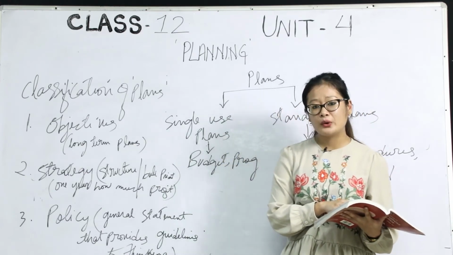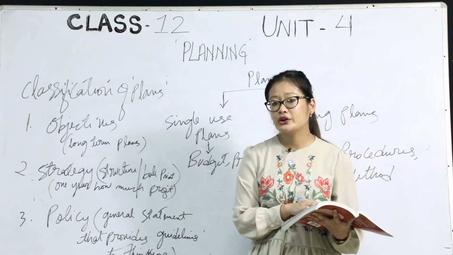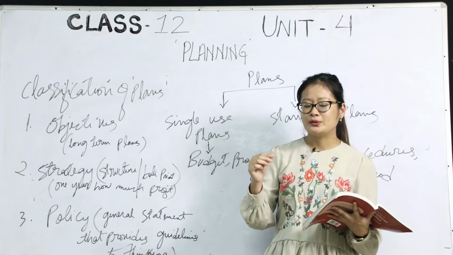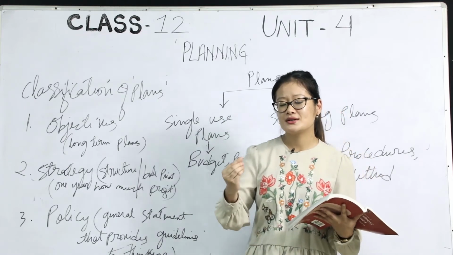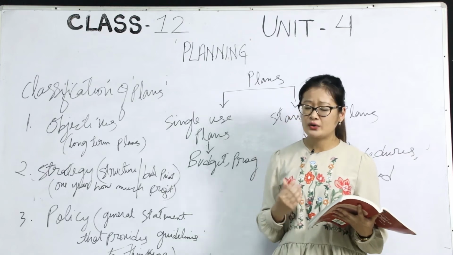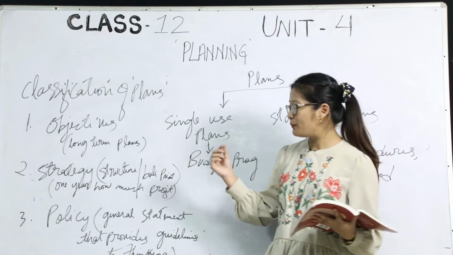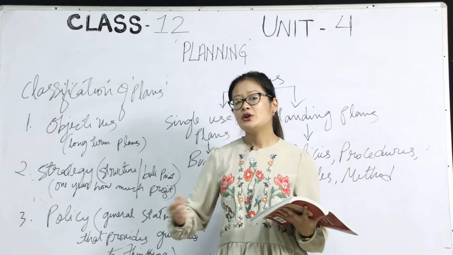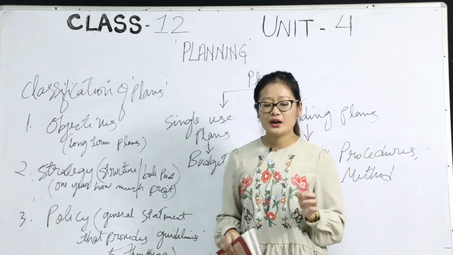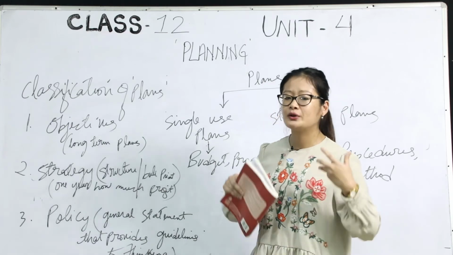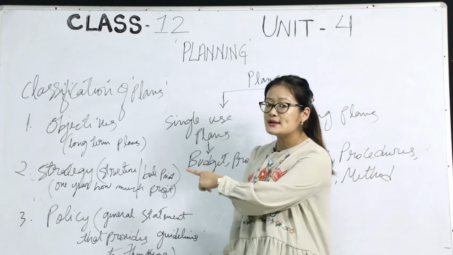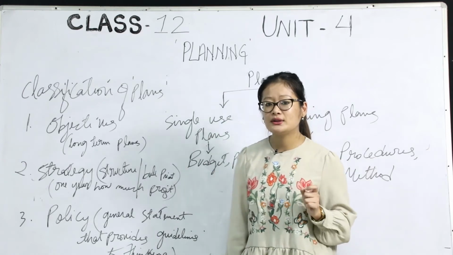If an employee has been recruited to work under a certain company, then that person will be made aware of the policy of the organization. That's how they work. And also under policy, if the organization wants to have a certain credit system, whether they will allow credit to the business enterprises or not, policy will decide that.